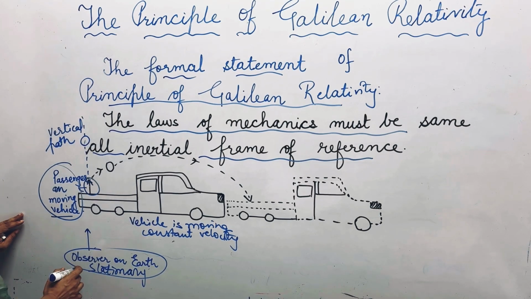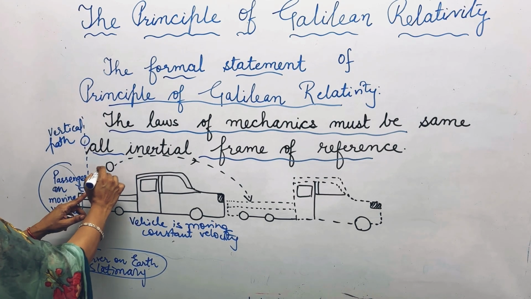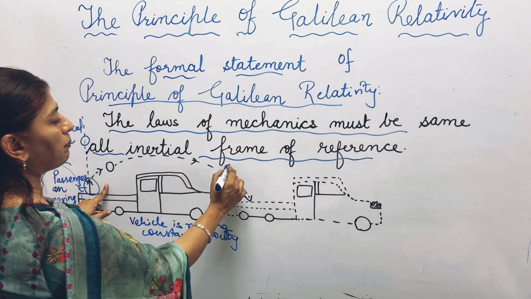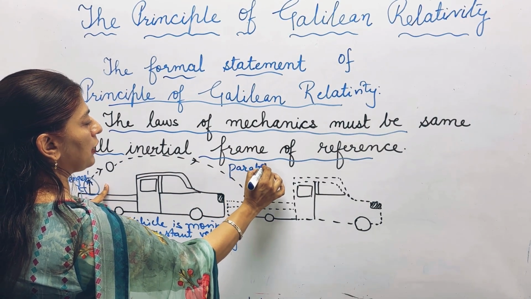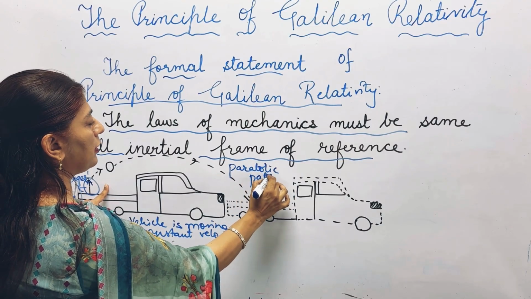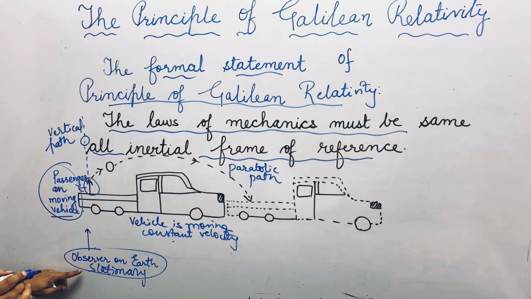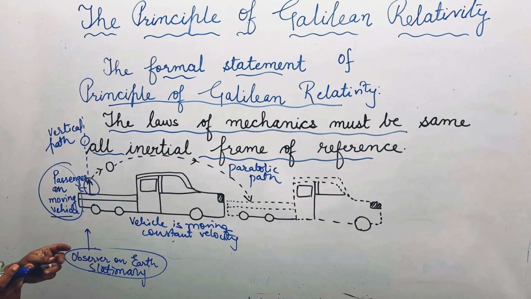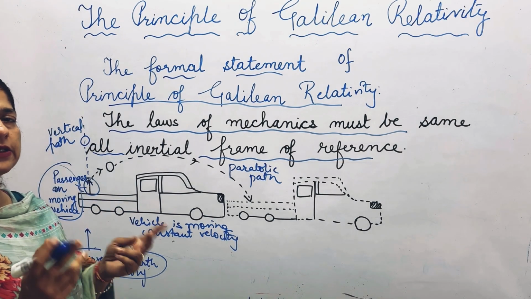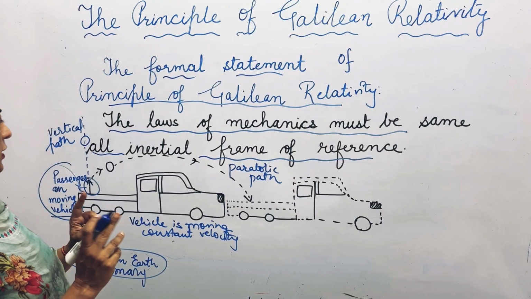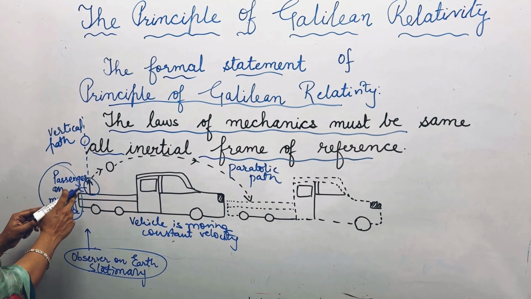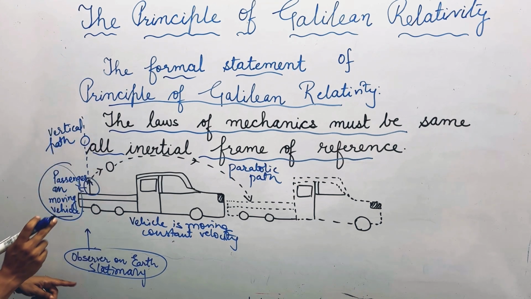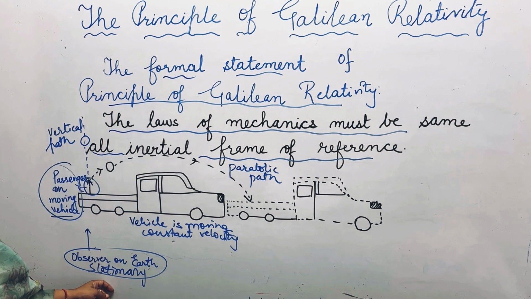For this observer, the path of the ball appears to be parabolic. So this is another frame of reference. We consider these two frames of reference: one for the passenger moving on the vehicle with a constant velocity, with the same ball, and the other for the stationary observer on the earth.